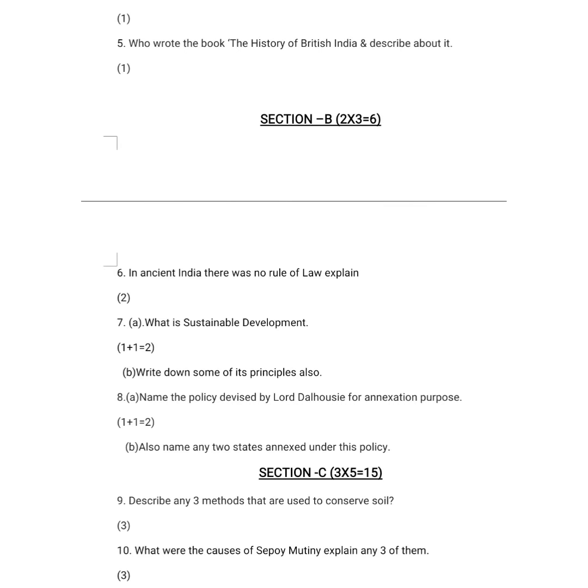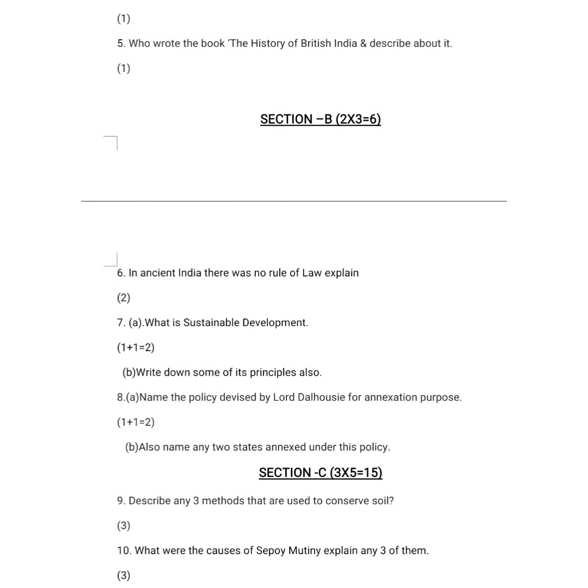The next part of the question says, also name any 2 states annexed under this policy. You could have written Satara, Udaipur, Chhattisgarh, Jhansi, Nagpur. You have to write down any states that were annexed under it.